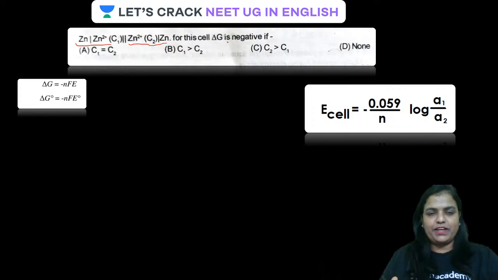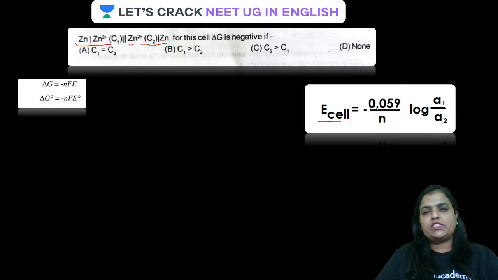Have a look at the screen, guys. In which condition should delta G be negative? First of all, guys, let us look for the value of E cell. If E cell is positive, delta G will be negative. We have already discussed it, isn't it? Now let us see the E cell formula related to activities A1 and A2 by this relation.